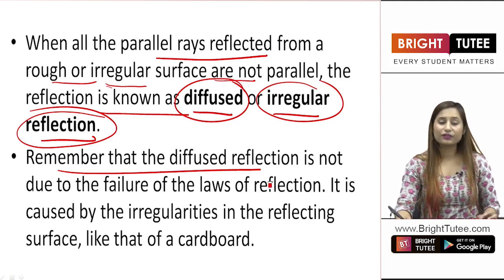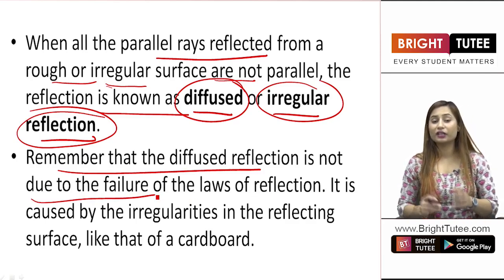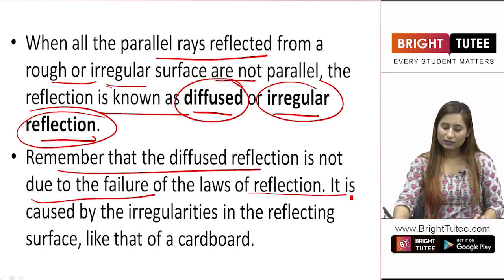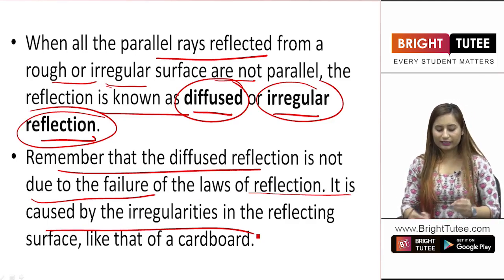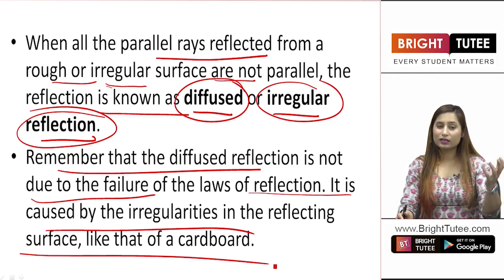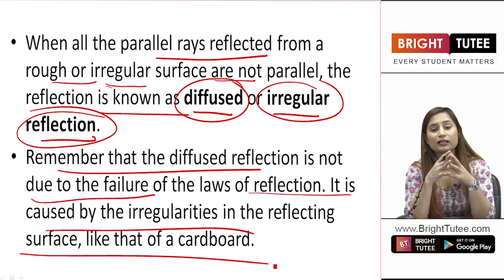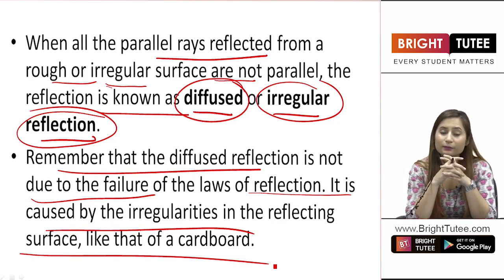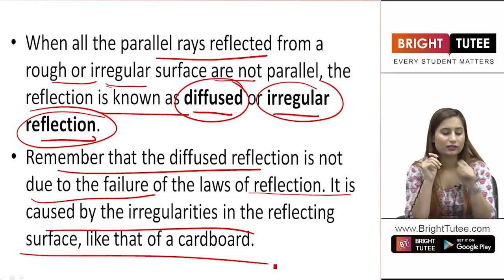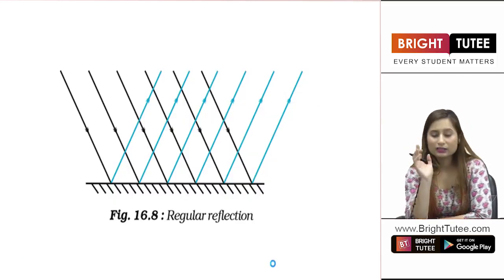Remember that the diffused reflection is not due to the failure of the laws of reflection. It is caused due to the irregularity in the reflecting surface, like that of a cardboard, right? It is not that the laws of reflection have a flaw. No, they do not have a flaw. They are completely correct. Only the surface was irregular, hence we could not see a regular reflection. Now, this is the perfect scenario.